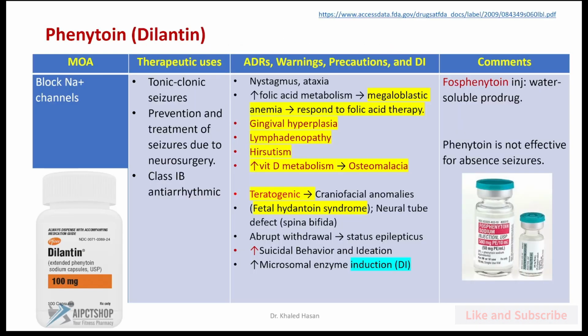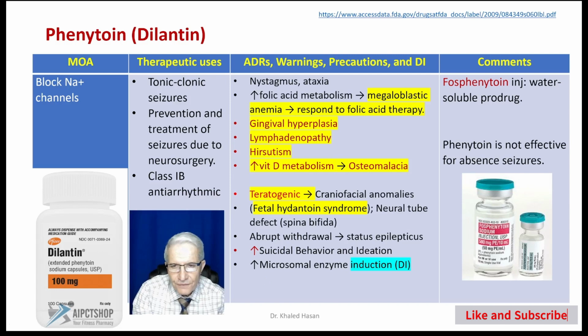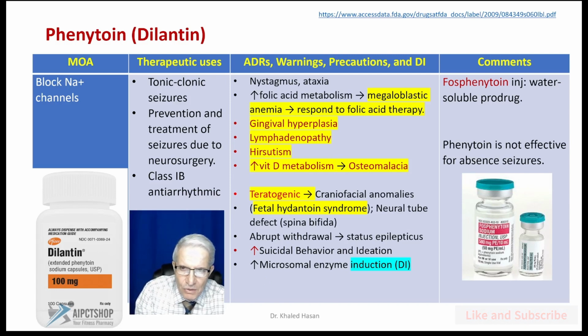Okay, we start with the first medication in the group here, as you can see. The first medication on the list, and the popular prototype medication for anti-epilepsy or anti-seizure drugs, as you can see here in the graph, is Phenytoin, Dilantin, and we have a list of variables here. We need to understand how this medication works, the mechanism of action, the therapeutic use for this medication, any concern about adverse drug reactions, warnings, precautions, and the drug interactions. DI stands for drug interaction. Then if we have any comment, we can address that.